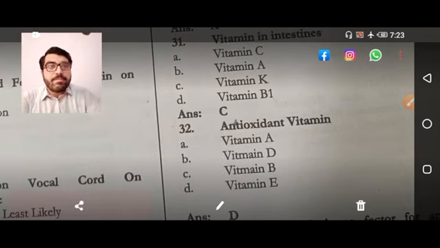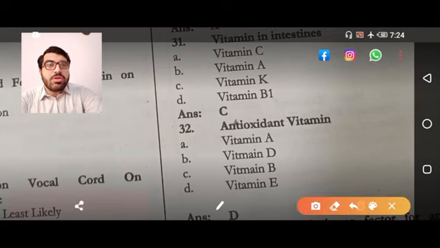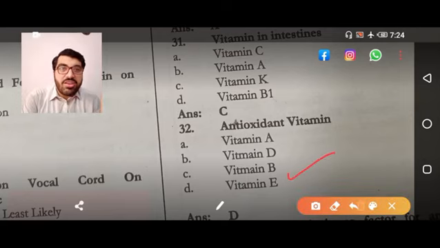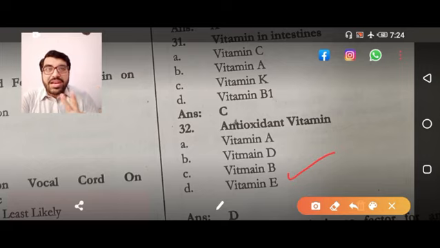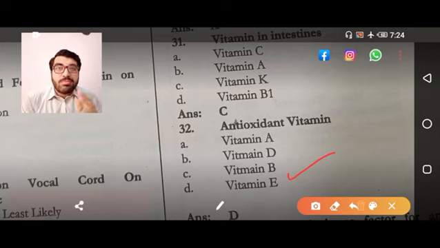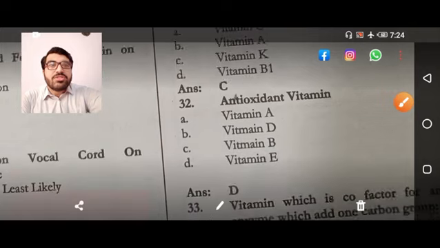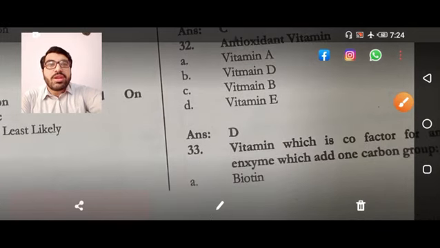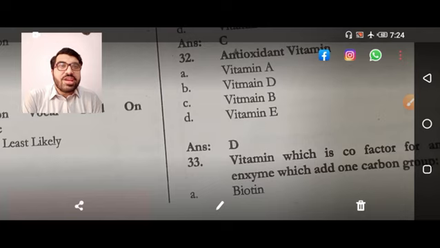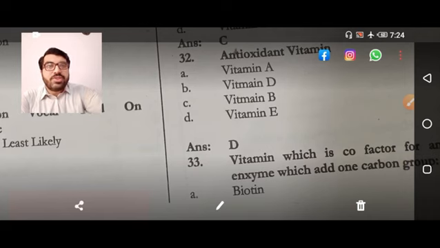Antioxidant vitamin: vitamin E is the antioxidant. Another antioxidant vitamin is vitamin C, but they usually ask about potency. What is the most potent antioxidant? That is glutathione. After glutathione, vitamin E. After vitamin E, vitamin C. These are straightforward MCQs, that is why I am going very quickly. The vitamin that is a cofactor for enzymes which add one carbon group is biotin.